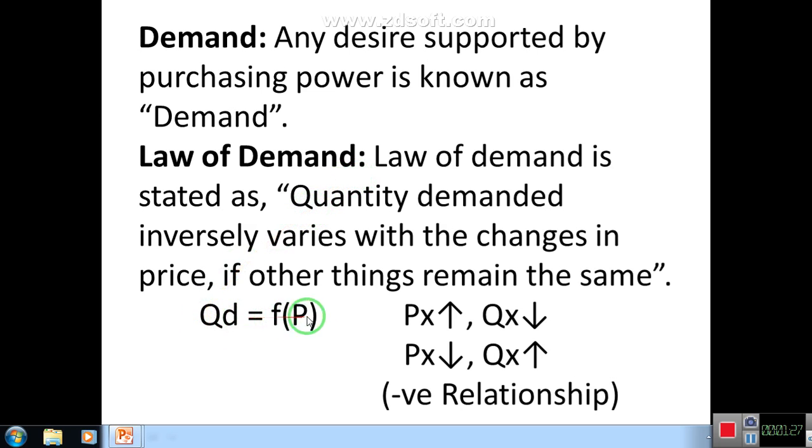Quantity demanded is a function of price. It means QD depends on price. QD means quantity demanded and P means price. Quantity demanded depends on price, and there is a negative inverse relationship. How inverse? When price increases, demand decreases, and when price decreases, demand increases. This is the negative relationship. So the law of demand states the negative inverse relationship between price and demand.